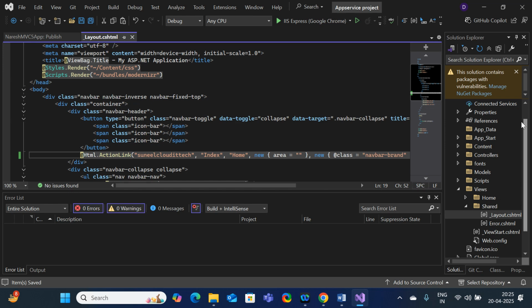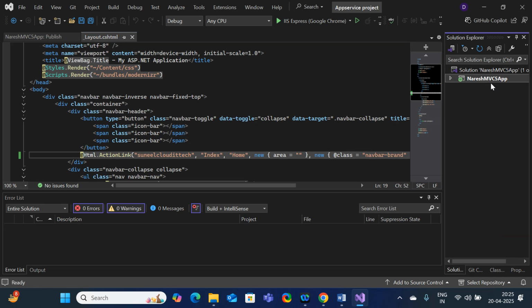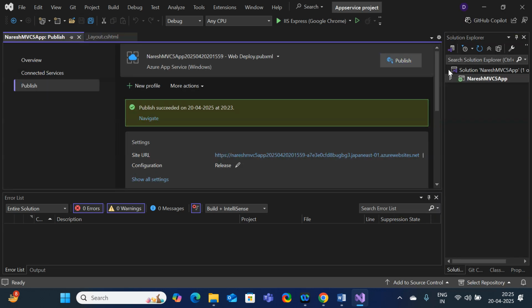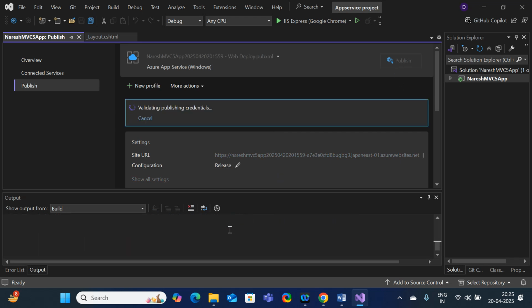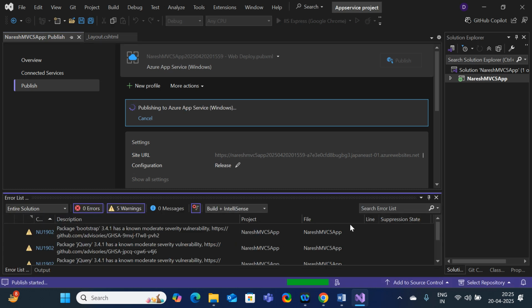Once you save the code, what will you do? Again the same procedure: right click, publish. It is again going to publish the code over Azure App Services because of the changes that have happened to the code. So I just want to replicate the same code over the Azure App Services.